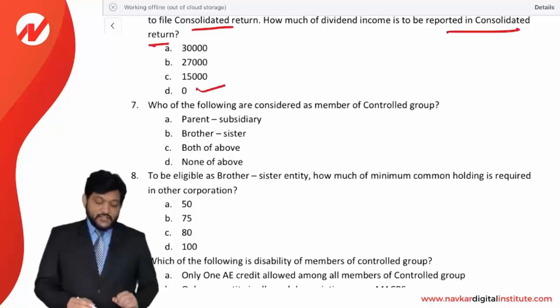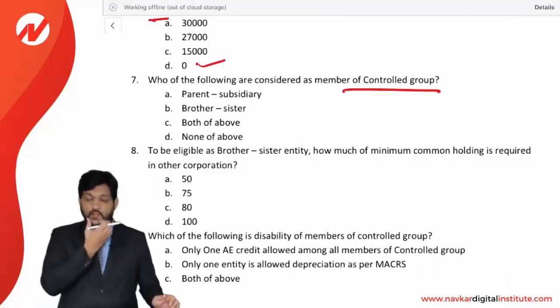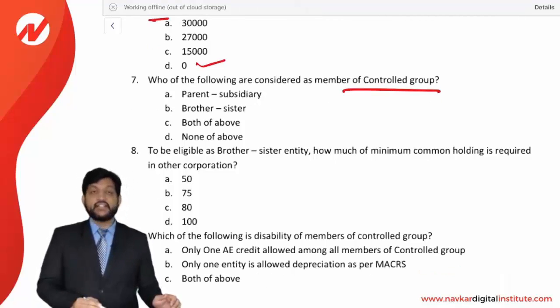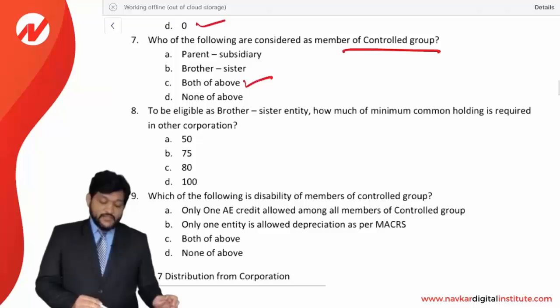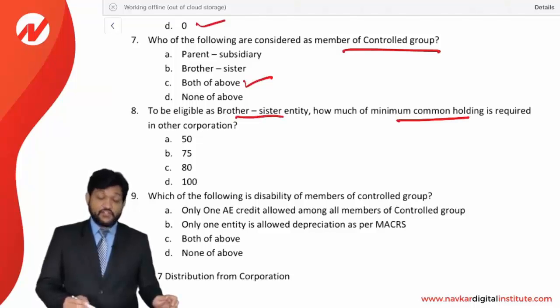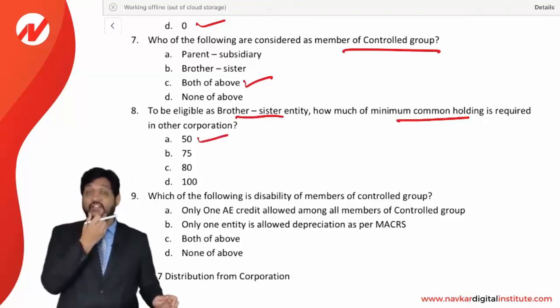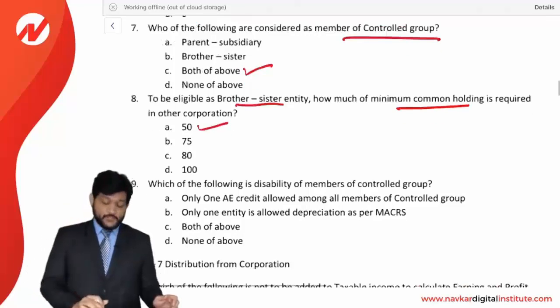Which of the following are considered as a member of controlled group? Friends, you know that a parent subsidiary relationship is also a controlled group, and brother sister is also considered as a controlled group. So both of the above are considered as controlled group persons. To be eligible as a brother sister entity, how much of the minimum common holding is required? That is 50%. Common holding is 50% and total holding has to be more than 80%.